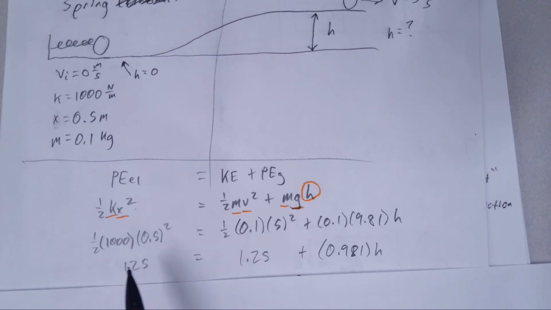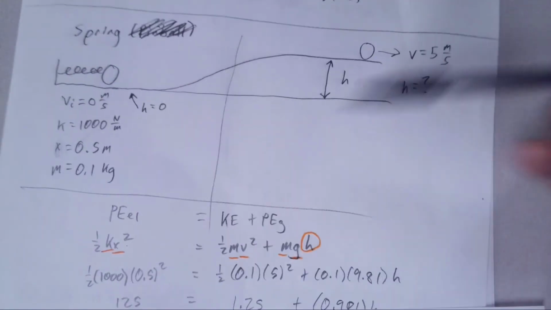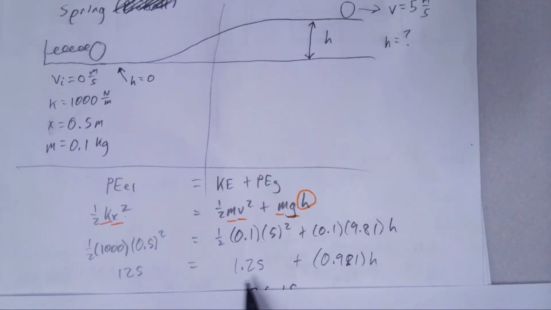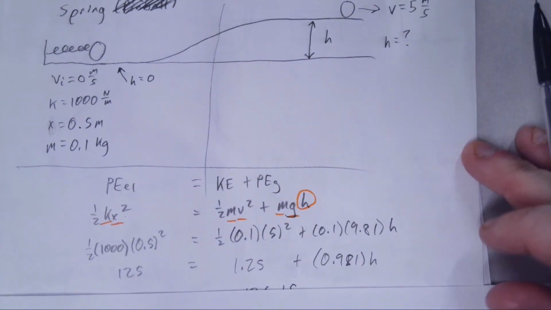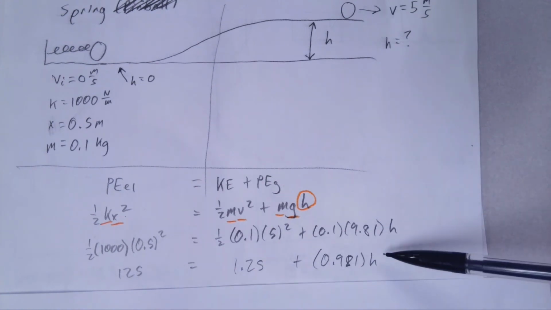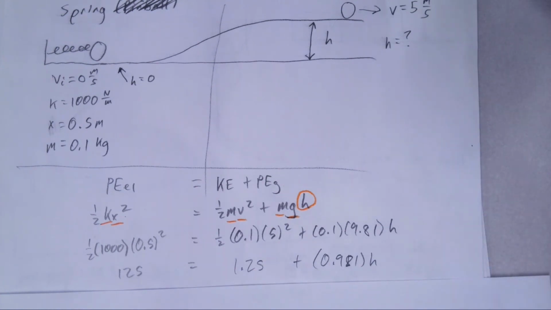All the energy in the beginning is elastic potential energy, and it's 125 joules. The kinetic energy, because the ball is only moving 5 meters per second and has such a small mass, is only 1.25 joules. A huge majority of the energy at the end is going to be in the form of gravitational potential energy.